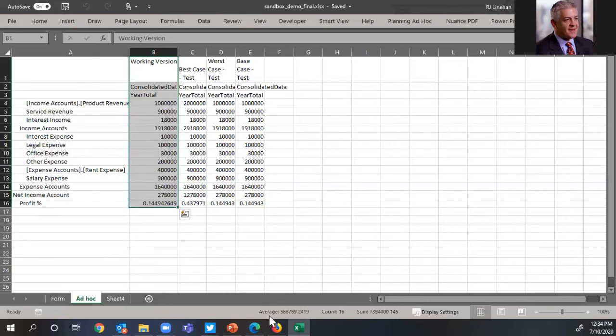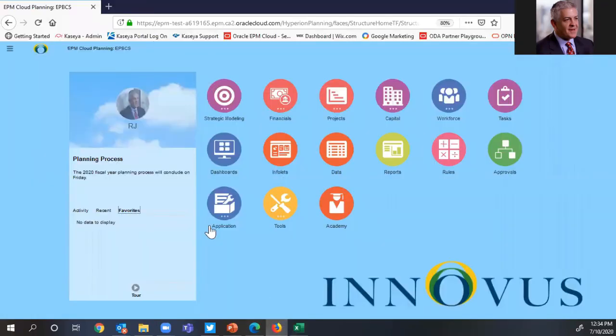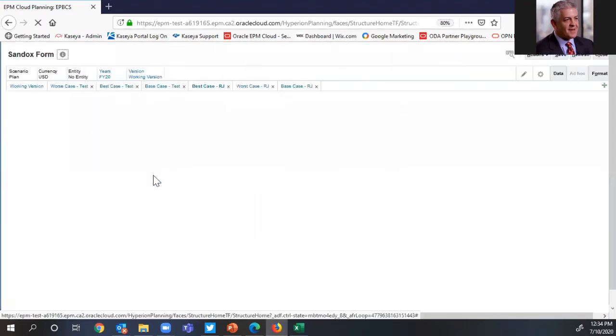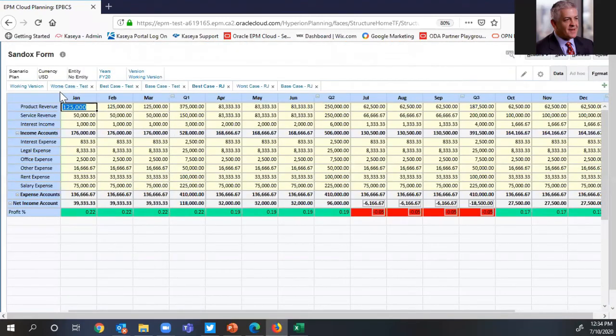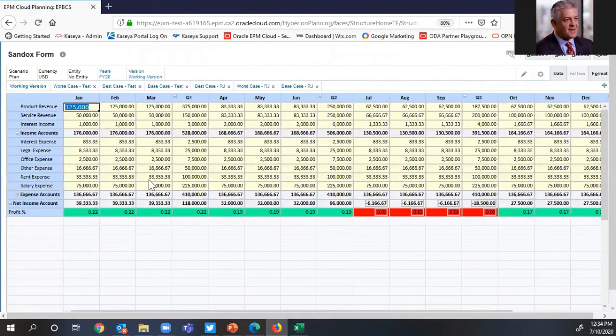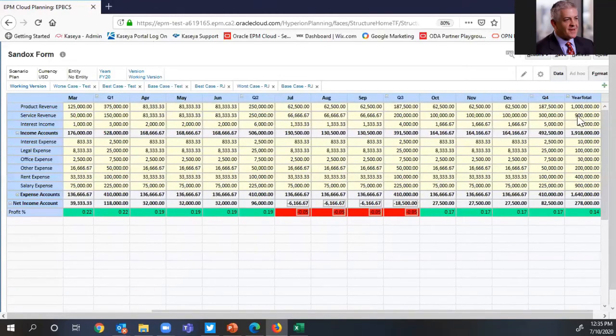Now, one other thing to keep in mind here, and I'm going to jump over here as my administrator and click on my sandbox form. You'll notice here, I can see all the different sandboxes that have been created. What may happen is, if I'm an administrator and the finance team says, you know what, we are going to globally update service revenue, and we're going to make a change to some of our accounts. And we decide that service revenue isn't going to be $900,000 next year. It's only going to be $750,000.